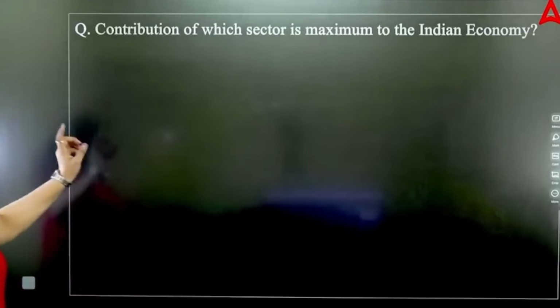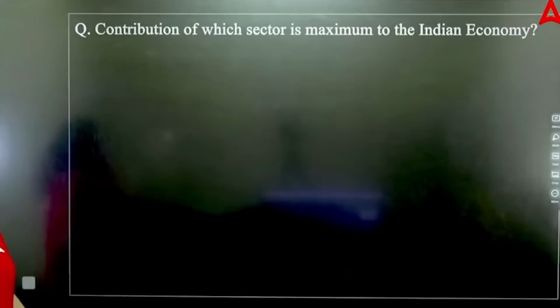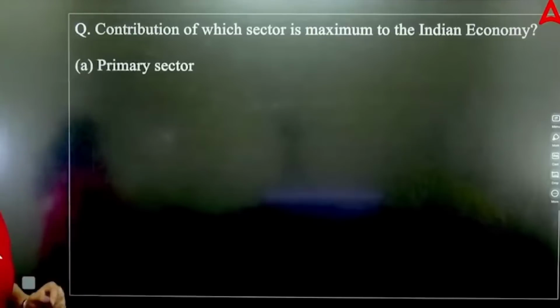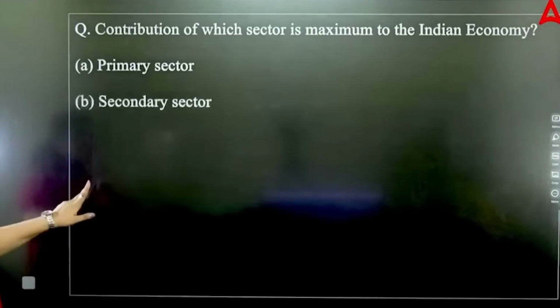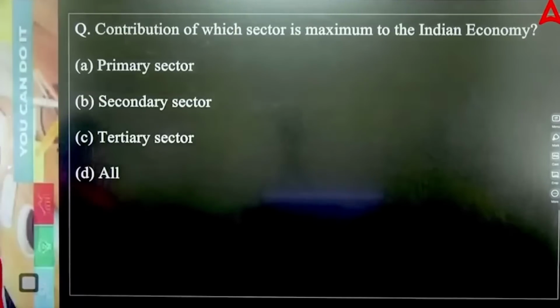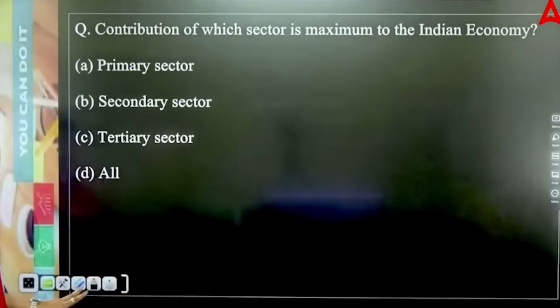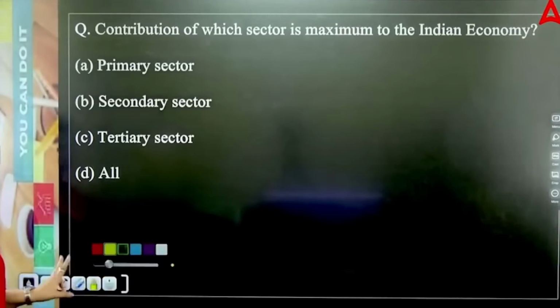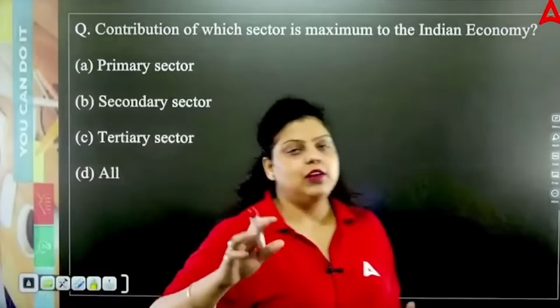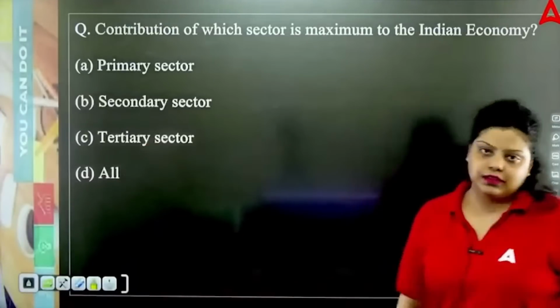The first question is in front of your screen: contribution of which sector is maximum to the Indian economy? Primary sector, secondary sector, tertiary sector, or all of the above. If I talk about the primary sector, that's agriculture, the secondary sector is industry, and the tertiary sector is the service sector.